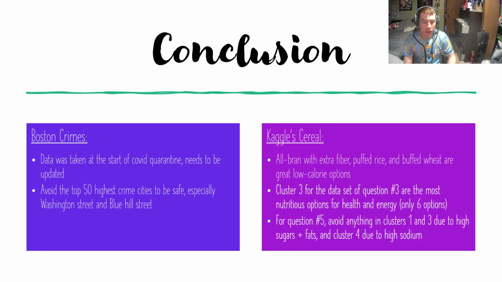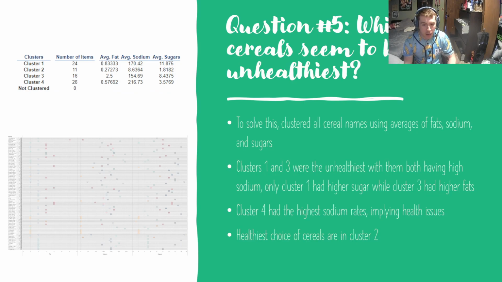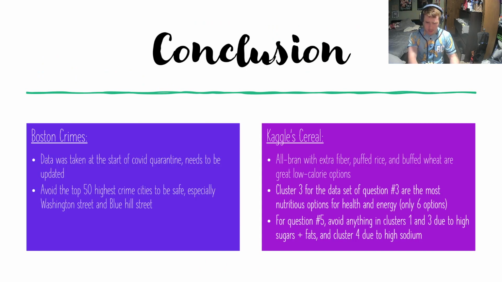As for question 5, the unhealthiest is anything in cluster 1 and 3, which is practically half of the entire catalog listed, so you're really going to want to avoid that. Preferably cluster 2, but cluster 4 isn't a bad bet if you're okay with sodium.